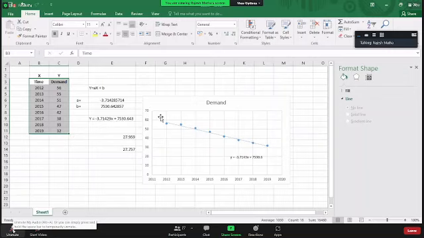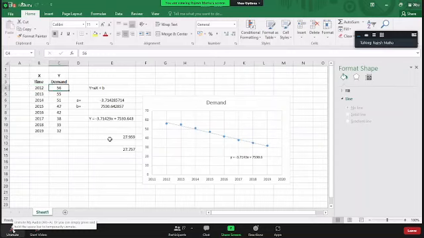But for now, if you have any doubts in these methods, please let me know. Sir, will this work only on downward trending demand? No, it will work on upward also. Any kind of straight line, it will work. The only thing is, we cannot take X values directly as time. We cannot take 2012, 2013, 2014. We have to change this time, which is given in years or weeks or months, into general numbers.